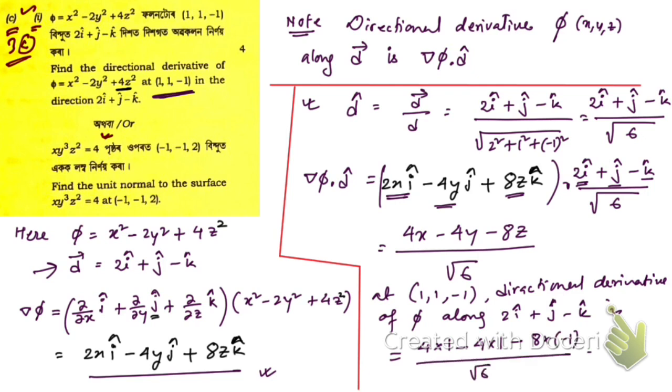Now if we calculate this, these two will be cancelled, minus minus gone, so we're going to have plus 8 by root 6. So this is the answer, right? Hope you have understood this.